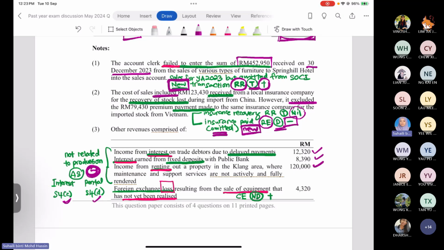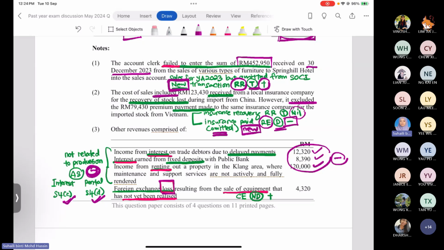So at the adjusted business income level, all of this income will be minus out, and it will be recorded again under either section 4 subsection C or section 4 subsection D. After you get the amount of section 4A, then you add it again under section 4C or section 4 subsection D. Another item listed under note number 3 is foreign exchange loss.